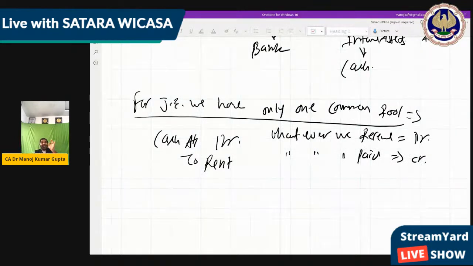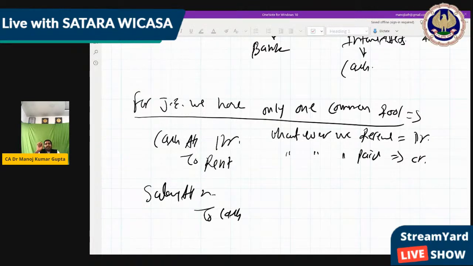If we find it directly, excellent. If we do not find directly what is received or paid, then whatever one thing you find, you first debit or credit that. Then the remaining thing will automatically be debit or credit. Like you receive rent, in the same way you can pay rent or pay salary. Suppose you paid the salary, so cash goes out, so you write cash credit, to cash. Now to whom have you given? To the person, but not as a loan, rather as a salary. So salary account debit to cash.